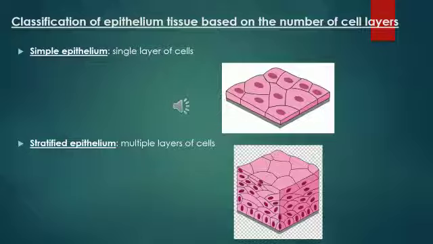Next, these epithelial tissues are classified based on the number of cell layers. One is simple epithelium, another one is stratified epithelium. Simple epithelium is nothing but a single layer of cells. You can see in the picture, it is a single layer. What about stratified epithelium? It is multiple layers of cells.